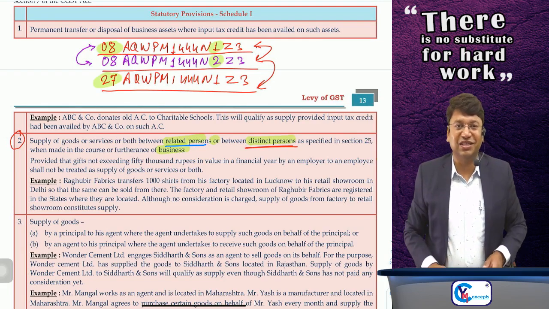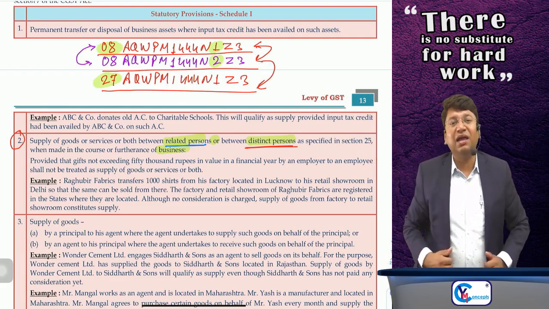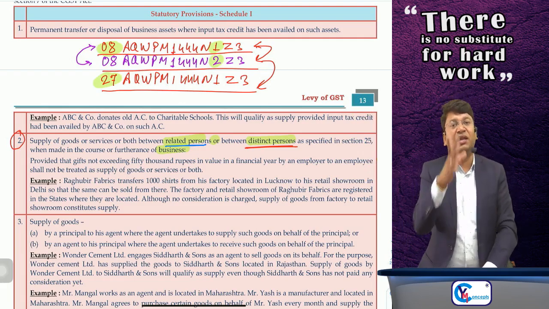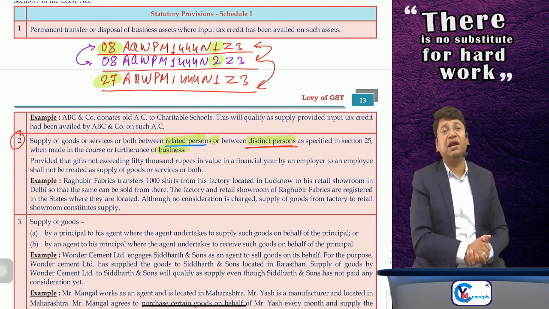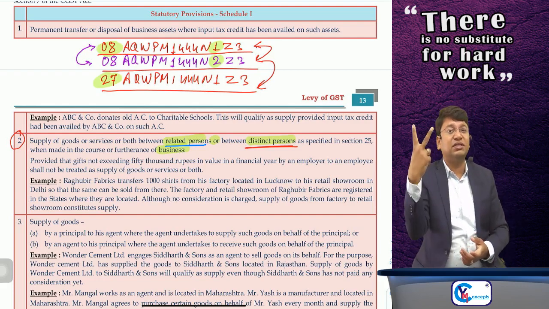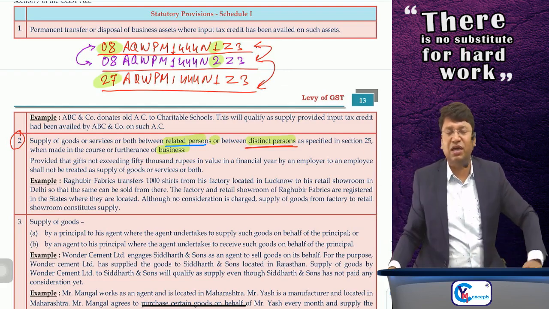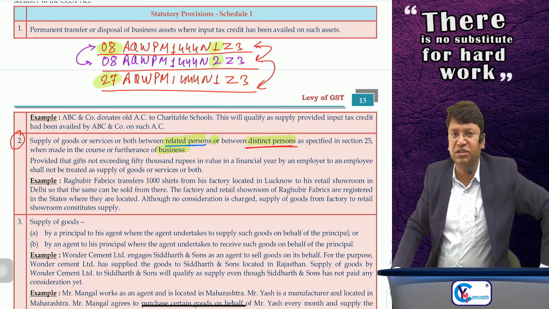Although without consideration, it will still be supply, and if it is supply, then GST will be levied, because definitely the Maharashtra branch and Tamil Nadu branch are two distinct persons, having the same PAN number but different registration numbers.